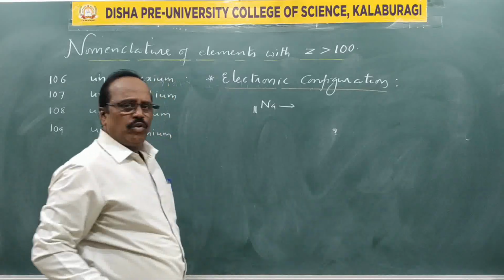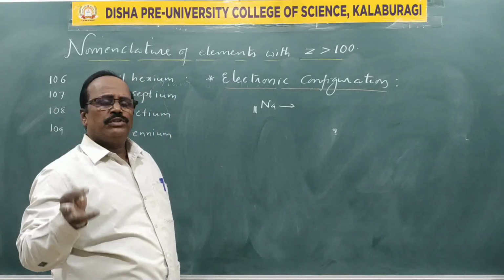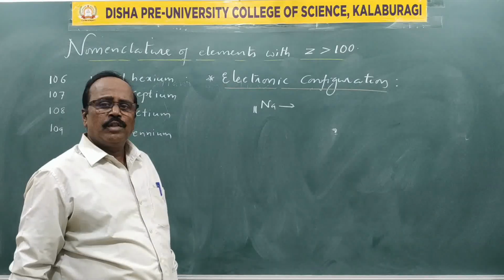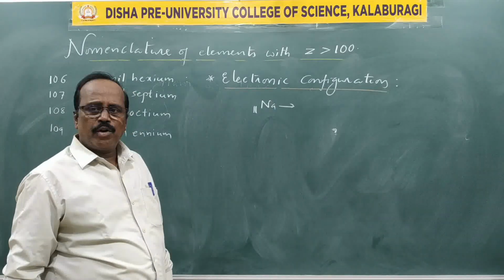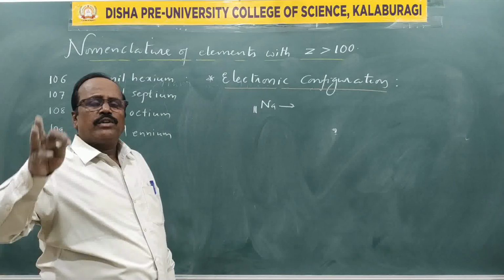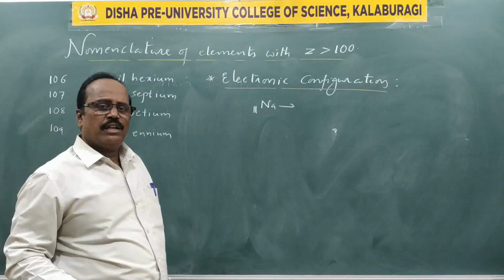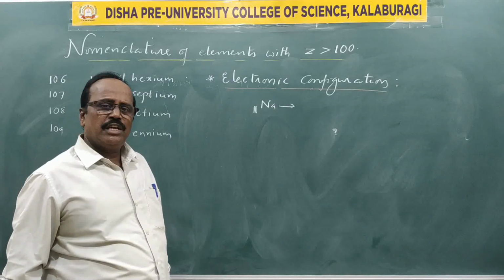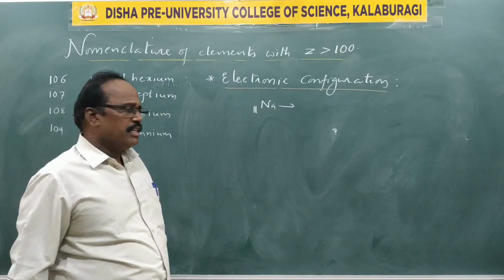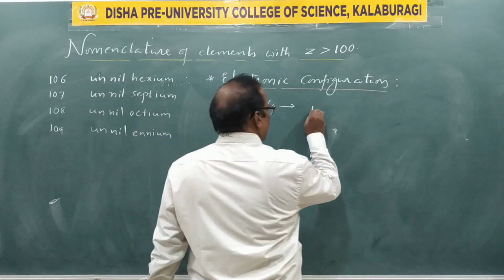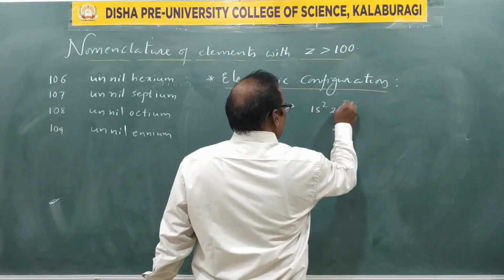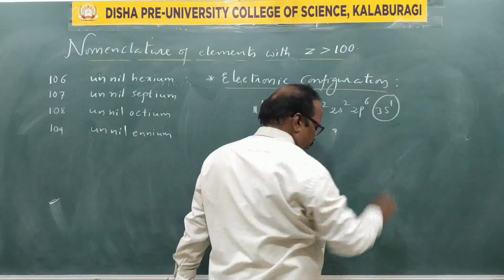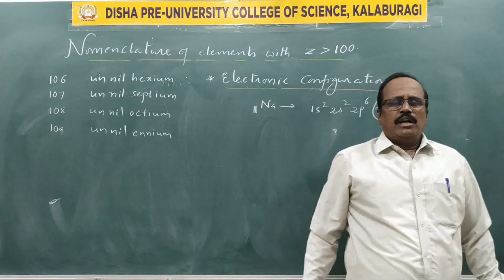If you want to give the group number and period number to this sodium, how to locate this element in the periodic table, we have to first write the electronic configuration, and whatever principal quantum number we get will suggest the energy shell. In this case, it is written as 1s2 2s2 2p6 3s1 is the configuration. I repeat,